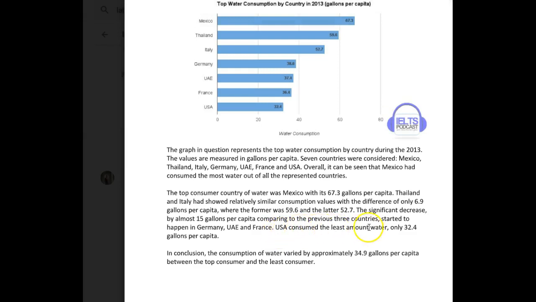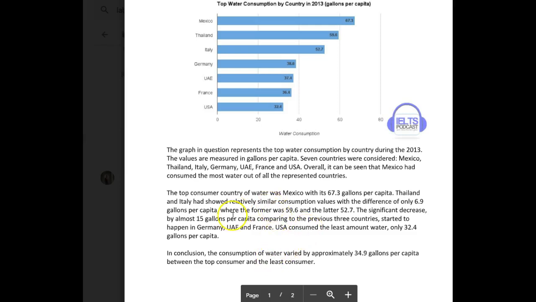USA consumed the least amount of water, only 32.4 gallons per capita. In conclusion, the consumption of water varied by approximately 34.9 gallons per capita between the top consumer and the lowest consumer.